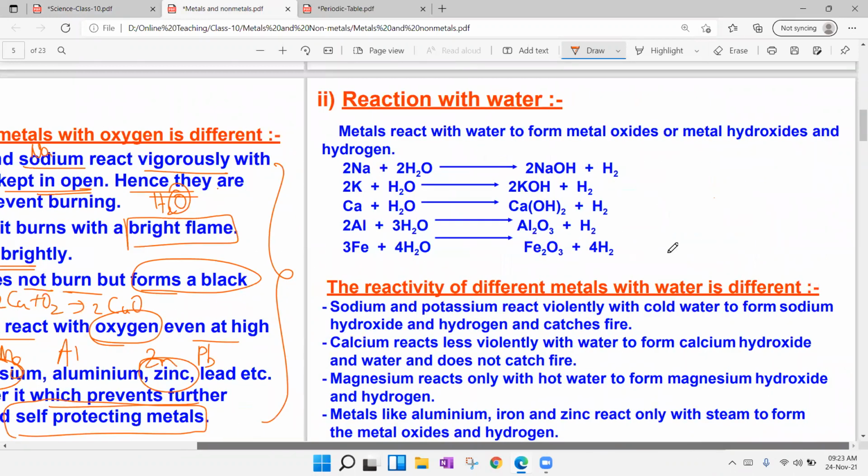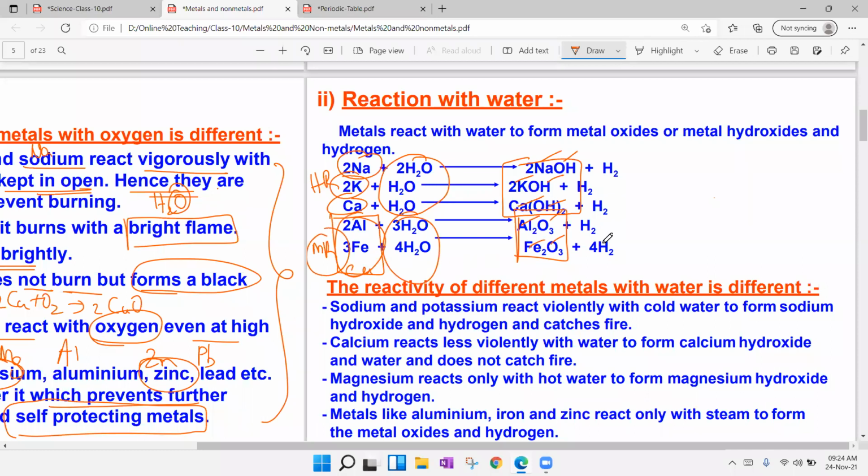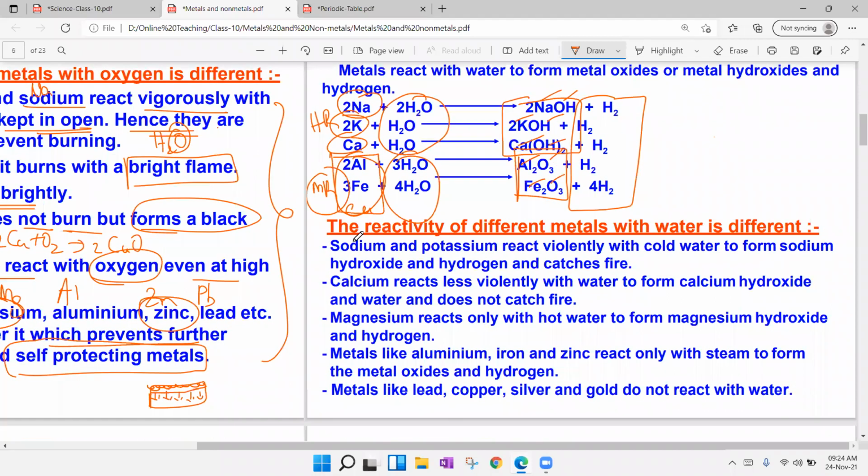You see this reaction with water. Sodium, potassium, calcium are highly reactive metals. Aluminium, iron are moderately reactive metals. Highly reactive metals, when reacting with water, give metal hydroxides: sodium hydroxide, potassium hydroxide, calcium hydroxide, etc. But when moderately reactive metals react with water, we get only metal oxides: aluminium oxide, iron oxide, copper oxide, like that. Cu is also moderately reactive, and hydrogen gas is common. Then there are a few exceptions in that.